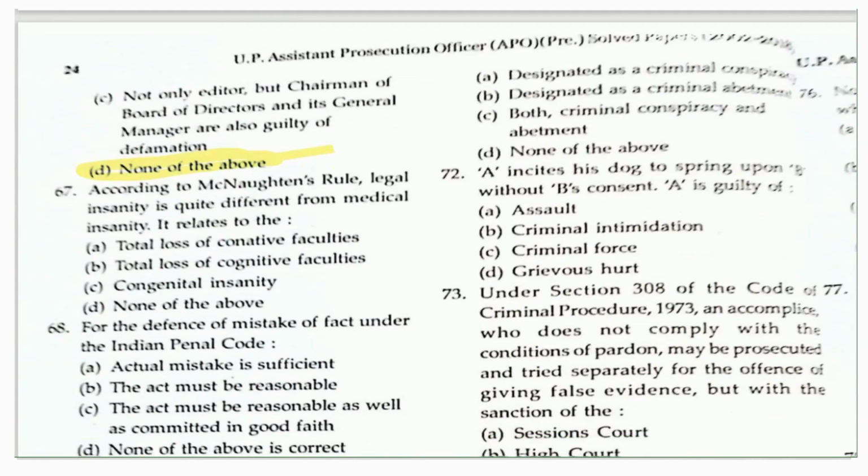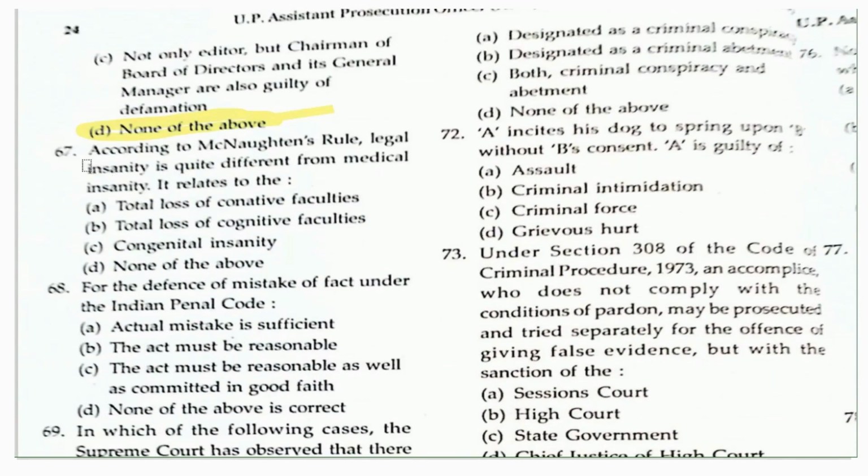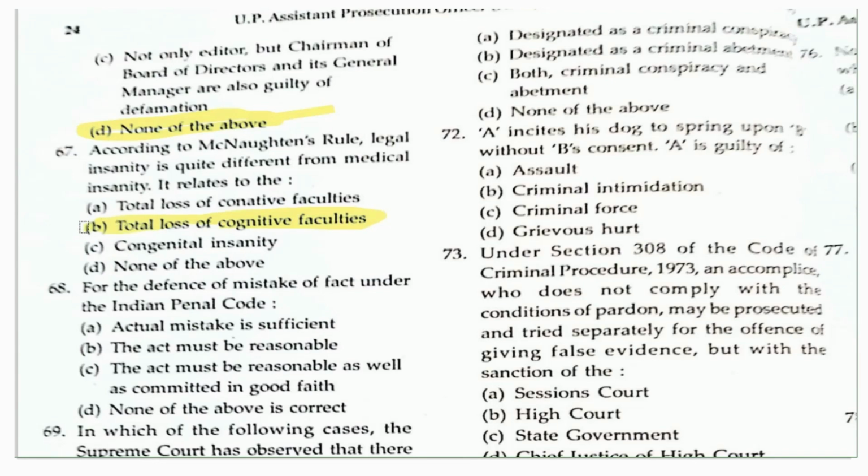The next question which had been asked from the IPC in 2006: according to the McNaughton rules, legal insanity is quite different from medical insanity. It relates to, and the options given here are, total loss of cognitive faculties, congenital insanity, and the last is none of the above. Yes, it is about the cognitive faculties. That means the accused person is not able to understand the nature of the act, and therefore this is the right answer.